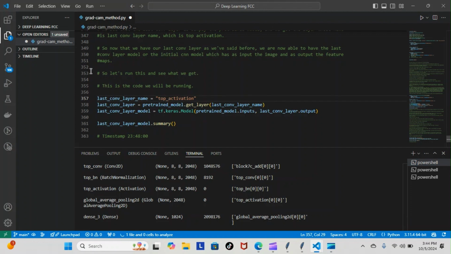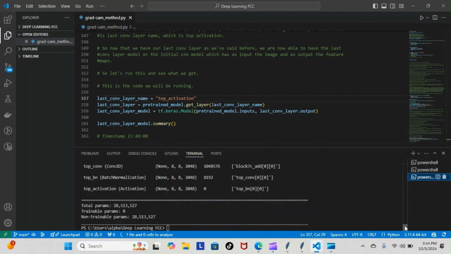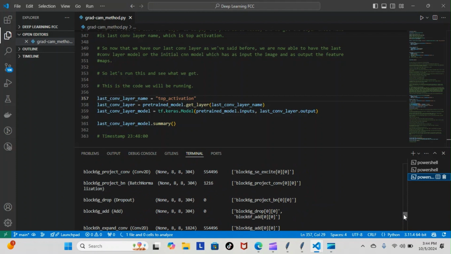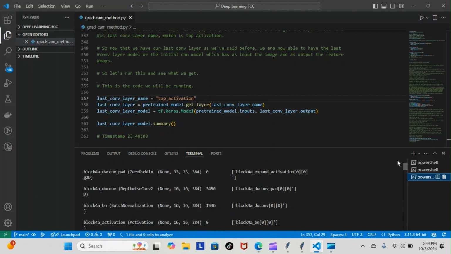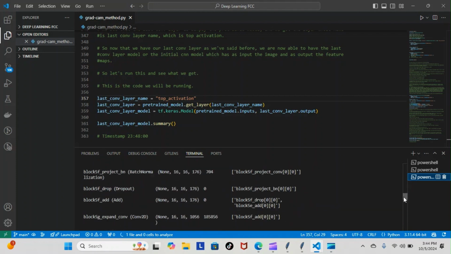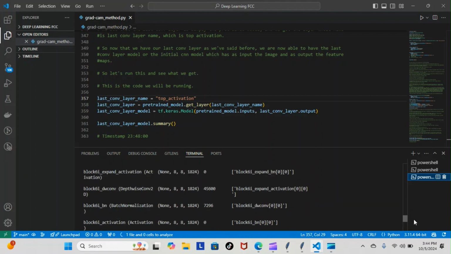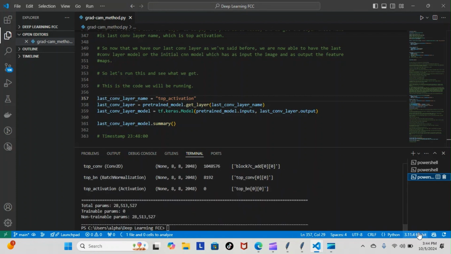So when I spotted it and realized that we were dealing with a top activation from the actual summary, I configured it differently, wrote it the right way, saved it, and ran everything. And as you can see here, it went all the way through. So we compiled our code using the top activation, and everything came out successfully. So it is working smoothly as it should. As you can see, everything did go all the way through to the end.